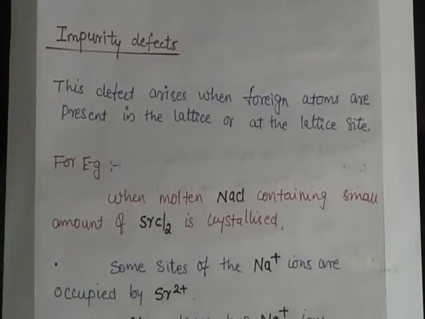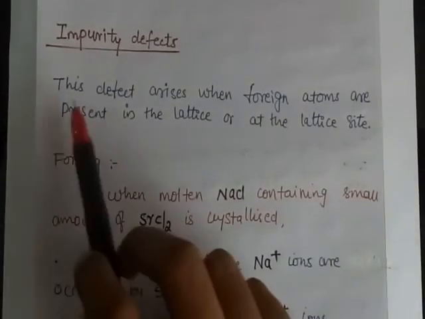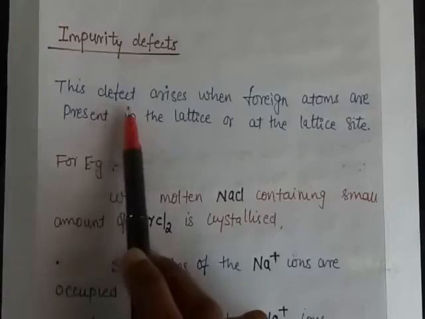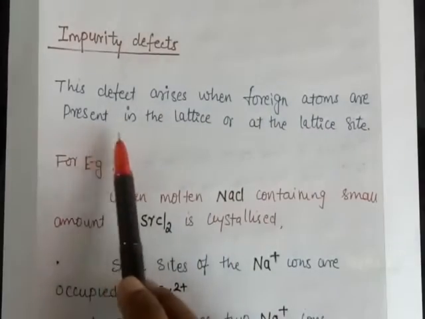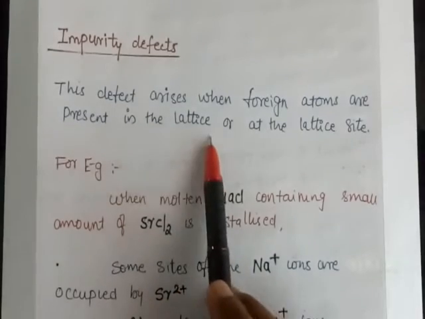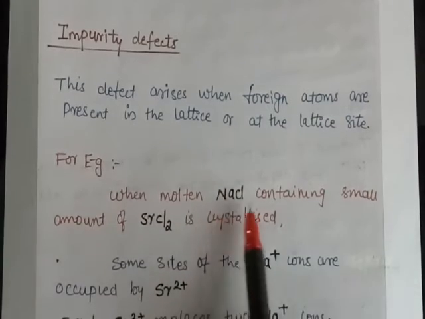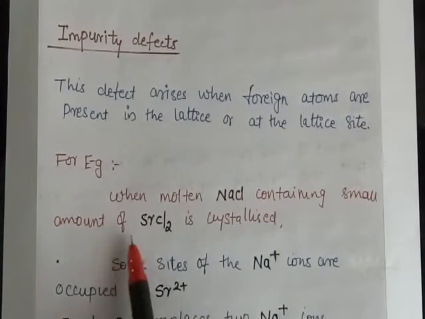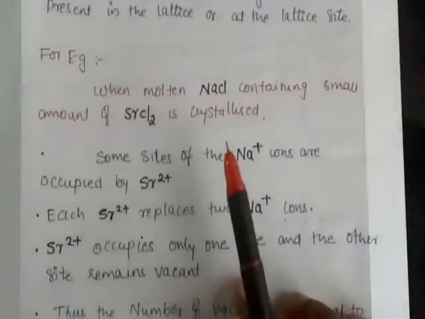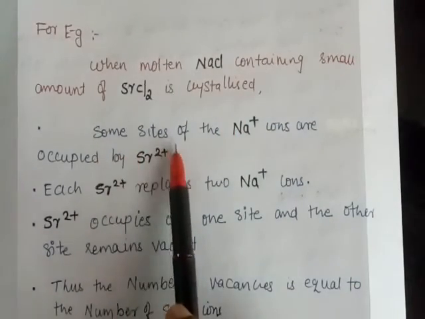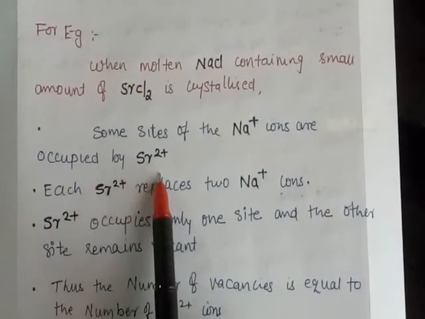Next we are going to discuss the defect due to impurity. Impurity defect arises when foreign atoms are present in the lattice or at the lattice site. For example, when molten NaCl containing a small amount of Sr2 plus is crystallized, some sites of Na plus ions are occupied by Sr2 plus ion.